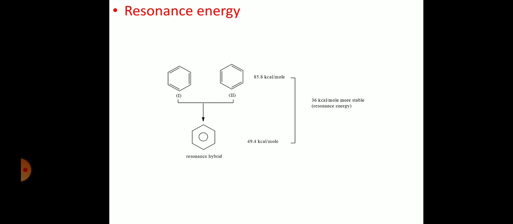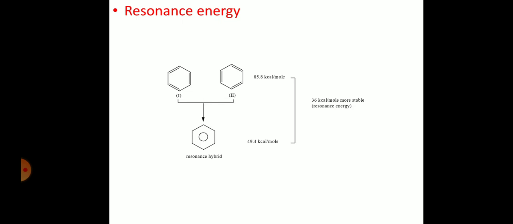Only thing is that the difference in the resonance hybrid structure energy to the lowest resonance structure energy is called resonance energy. One more time.